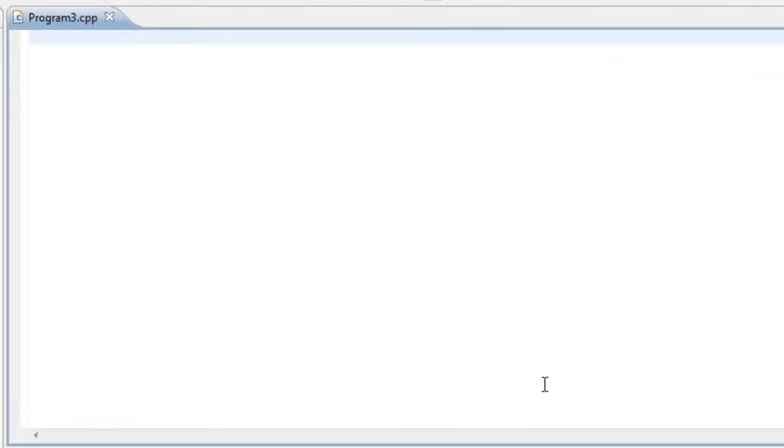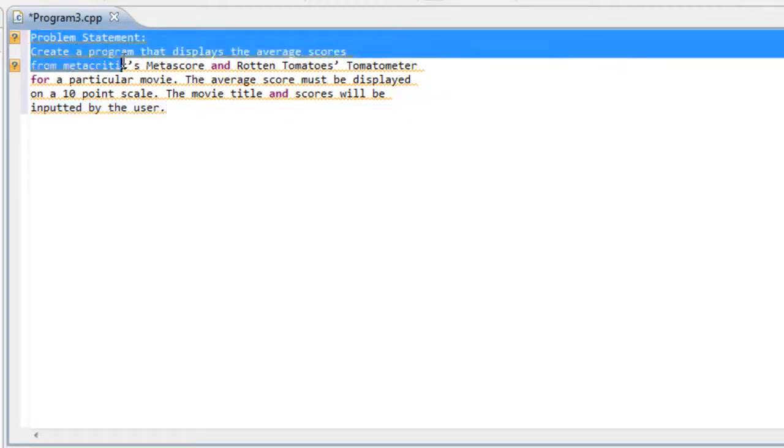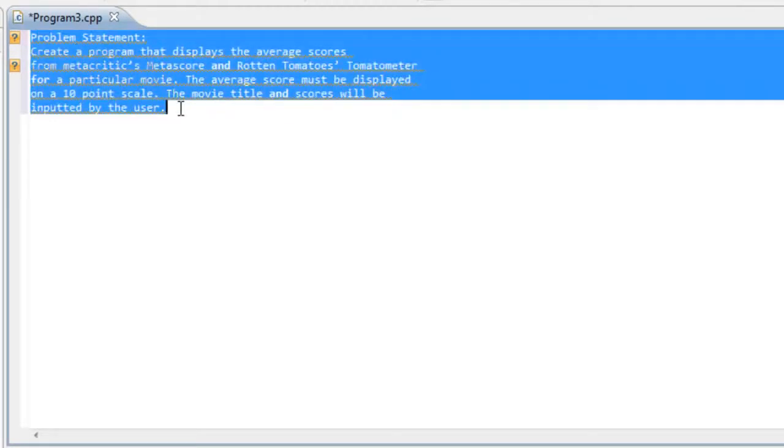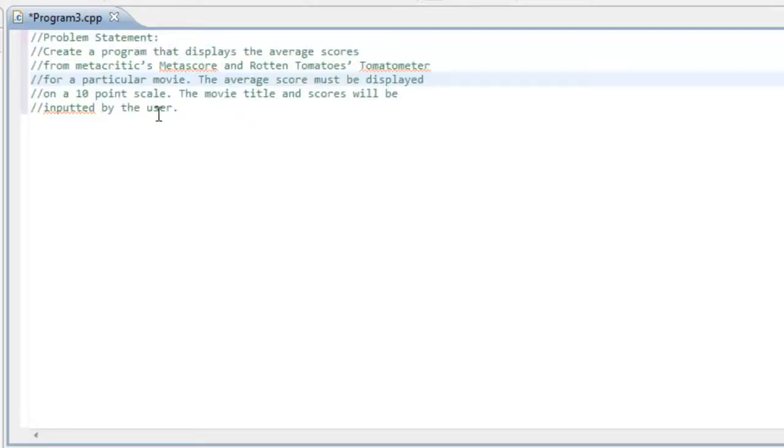Okay, so now we have our Program 3 source file, and we're ready to start typing in some things here. So the first thing that I'm going to do is paste in our problem statement. You won't be able to do this, but maybe you can type in a brief summary or just a little bit of text here, because I'm going to show you how to create a comment in Eclipse. I'm going to go ahead and paste in our problem statement that we saw before. And then I'm going to select all this text here and then, while holding down the Control key, hit the /. And that creates a comment out of all this text here.